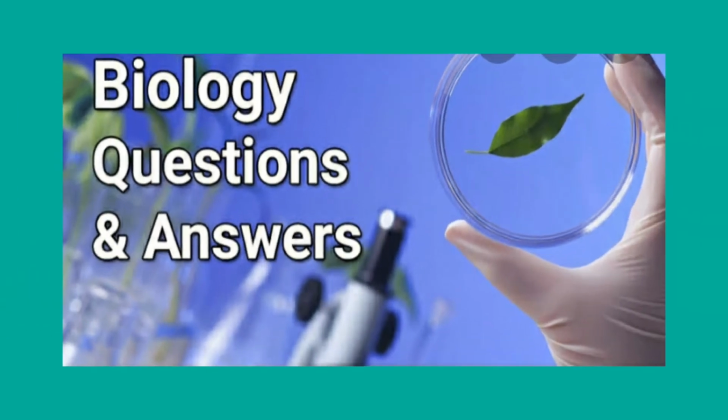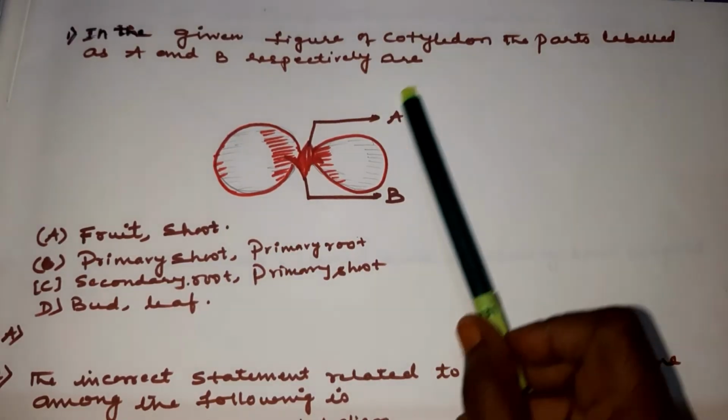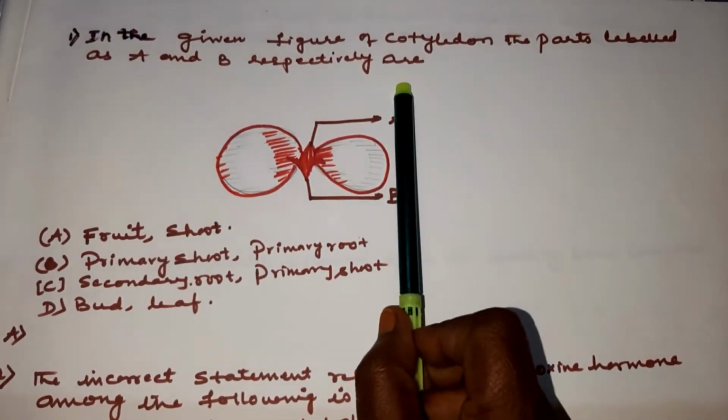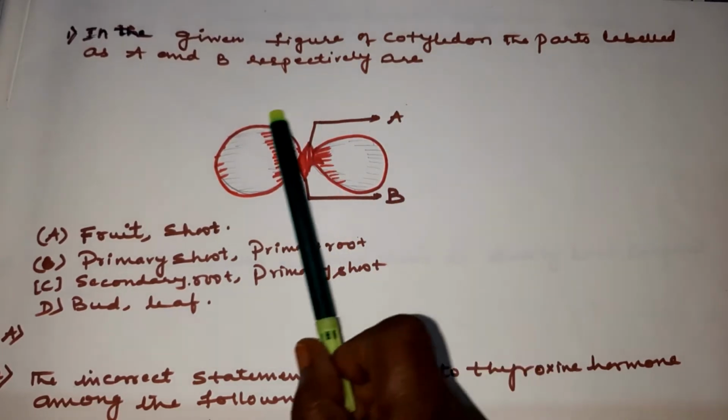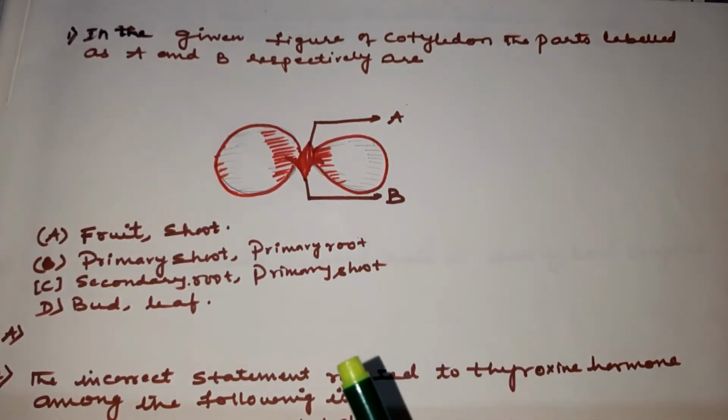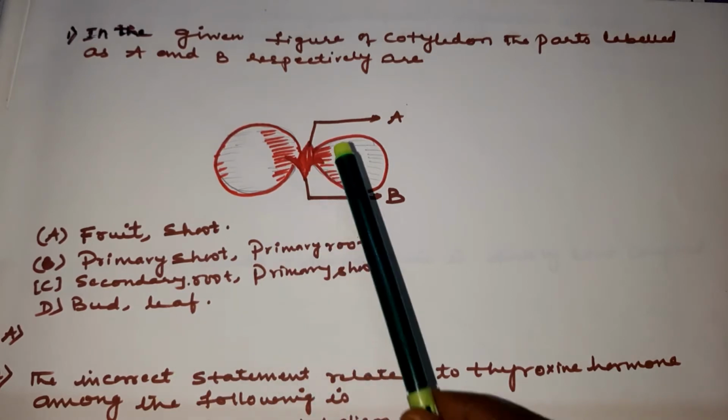Shall we discuss? The first question is, in the given figure of cotyledon, the parts labeled as A and B respectively are. So you have a figure here, children. So this is a cotyledon. So first thing is, what is a cotyledon, children? A cotyledon is the seed leaf inside the embryo of a seed.